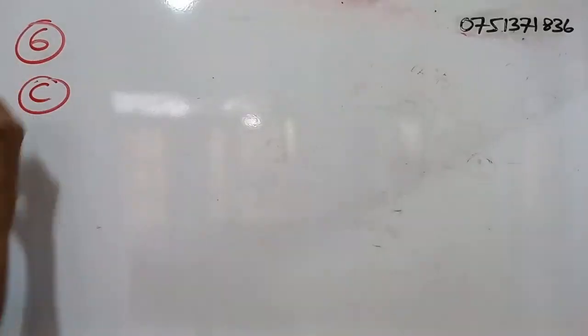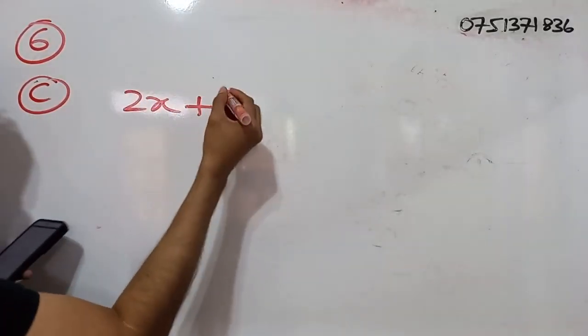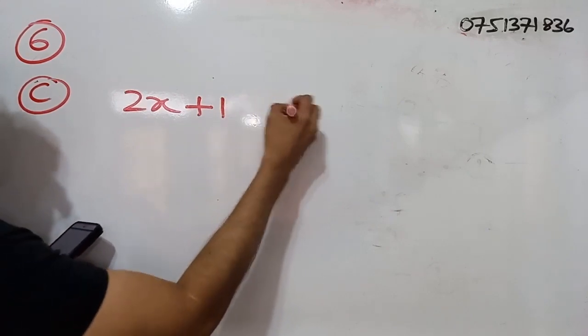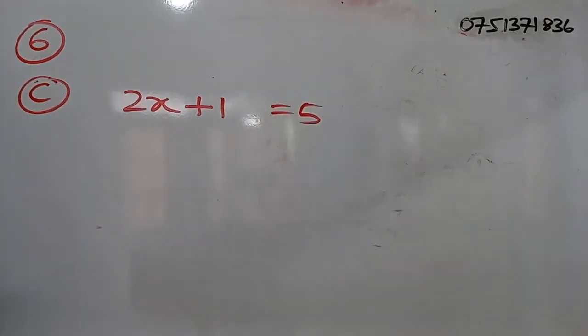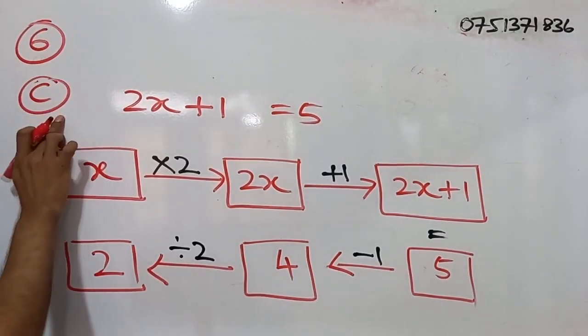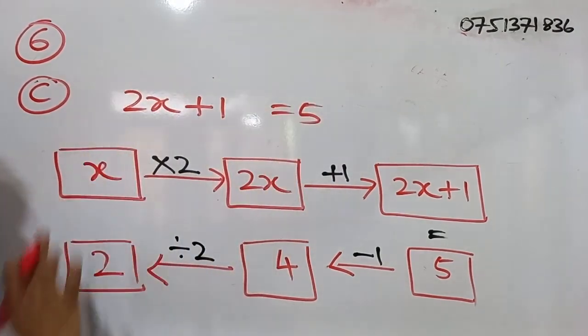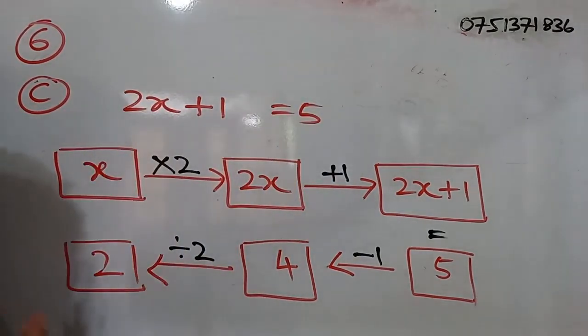Simple C. So what do we have? 2x plus 1 is equal to 5. We have to solve this using a flow diagram. Question number 6, part C. We have to come up with the answer using the flow chart.